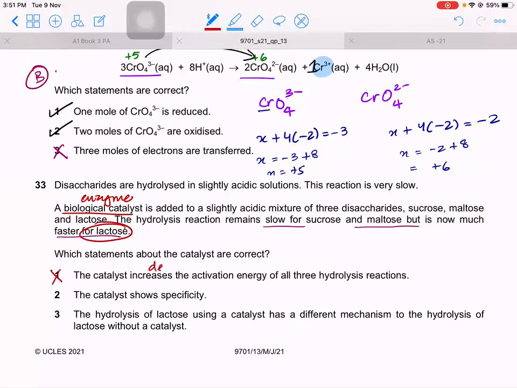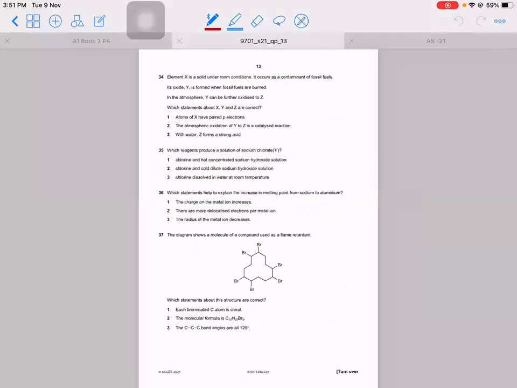No, it decreases the activation energy. Answer is C. The catalyst shows specificity. Yes, that's why it's only working for lactose. Hydrolysis of lactose is a different mechanism to the hydrolysis. Yes, okay. We know the answer is C because 1 is wrong. Even if you haven't studied lactose, it doesn't really matter because you have studied the catalyst, and just that will eliminate option 1.